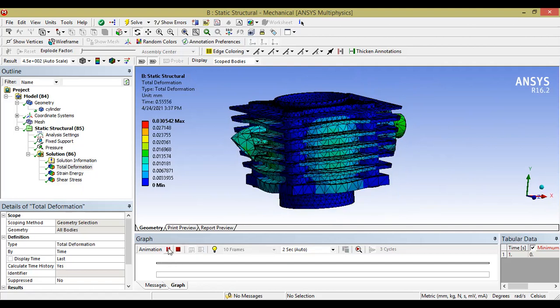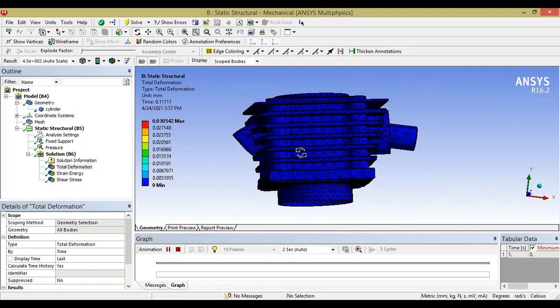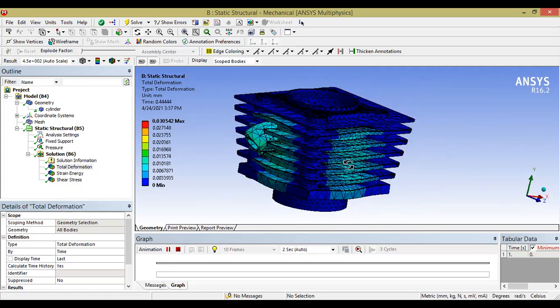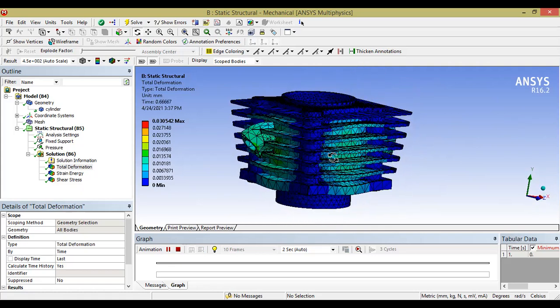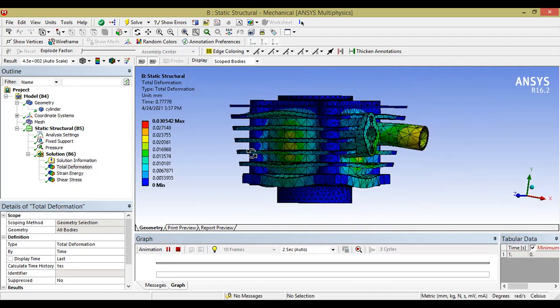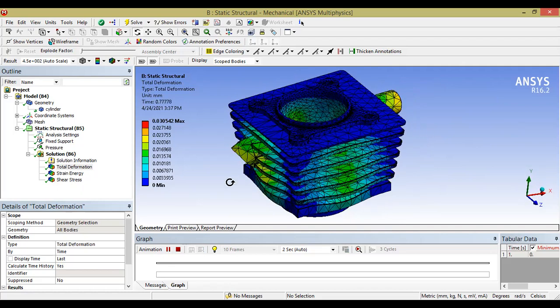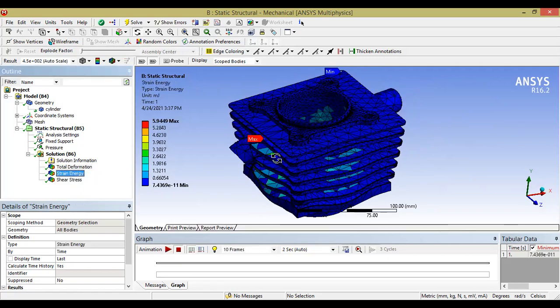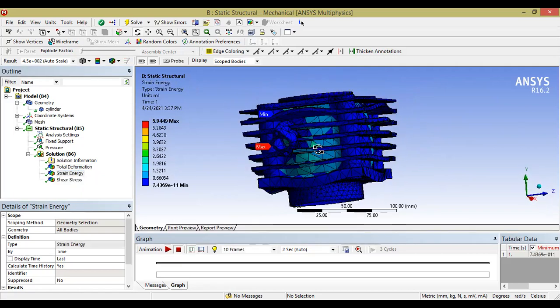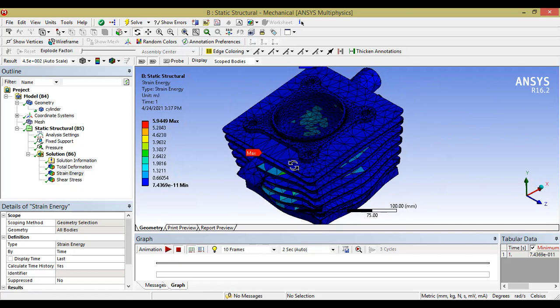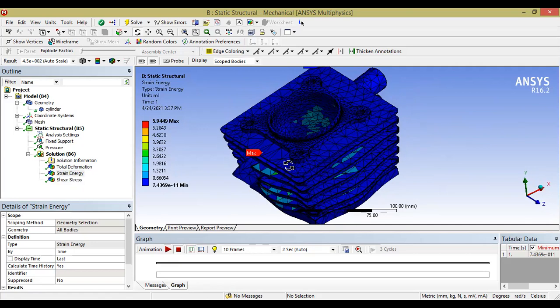You can click on play for animation purposes, to explain to your professors or in any presentation. So this is how the expansion will occur, and these are the deformations which you can see. Then click on strain energy. These are the areas where you'll be getting the higher strain energies. Strain energy means that during the deformation, the energy will be stored. The element which does not deform will store the energy, so there you'll be getting the maximum energy storage.